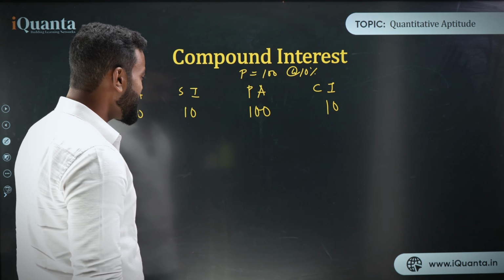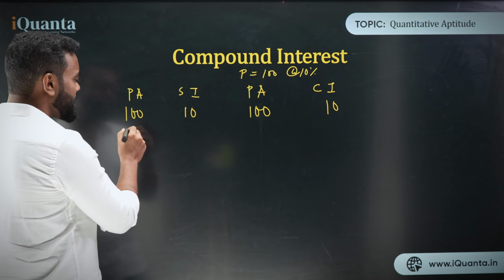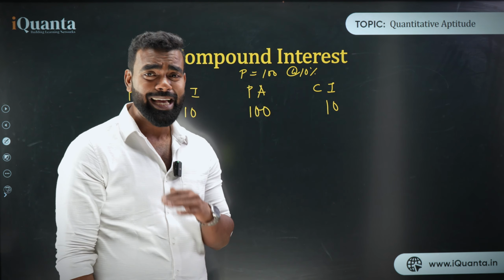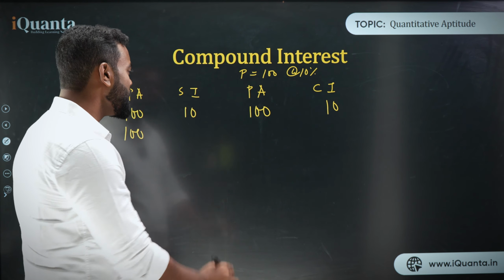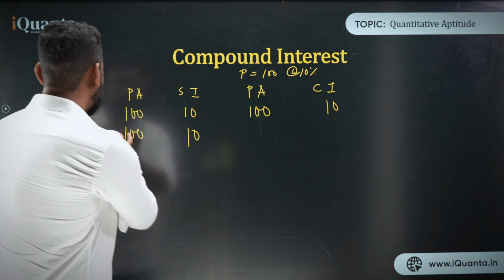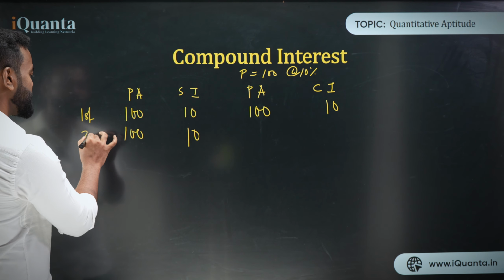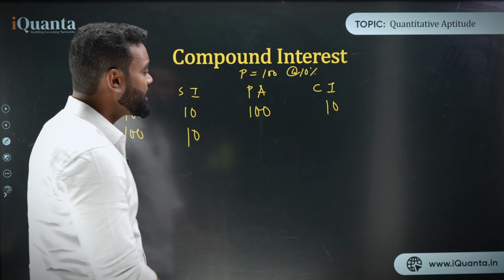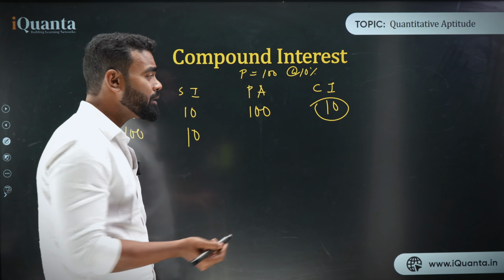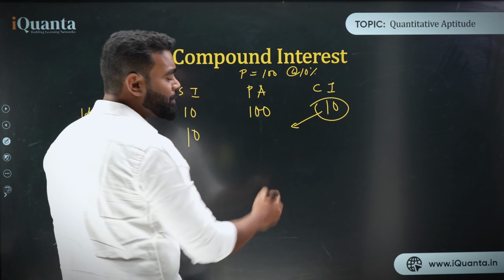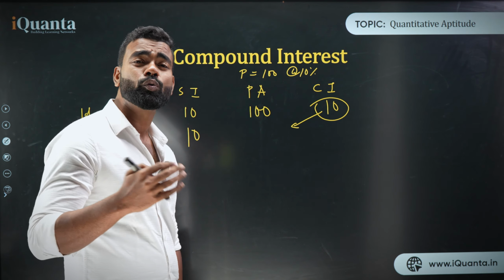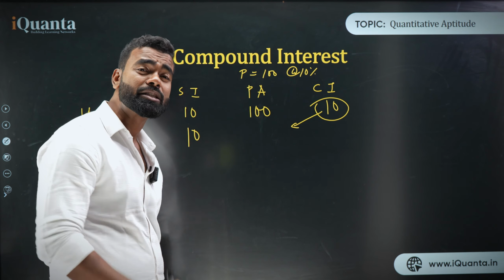Now think about the second year. In simple interest, the principal amount doesn't change. The principal amount is exactly 100. It has not changed at all. And the interest is also 10. The interest has not changed as well. This is, let's say, the first year. This is the second year. But in the second year, as the compound interest is compounded annually, after 1 year this compound interest is added to the principal amount. You understand what I'm saying? The compound interest is added to what? The principal amount.